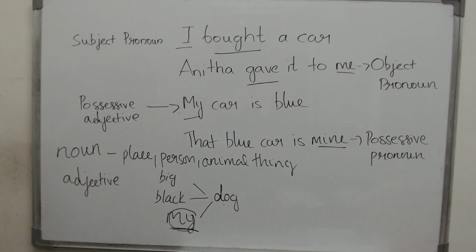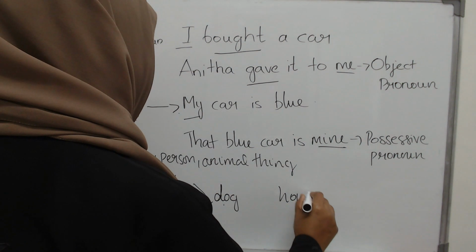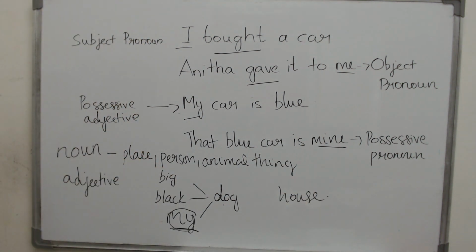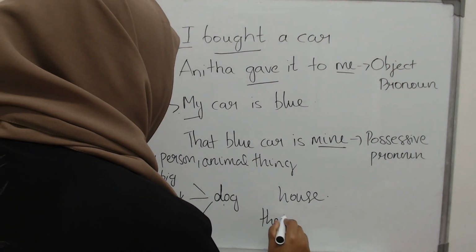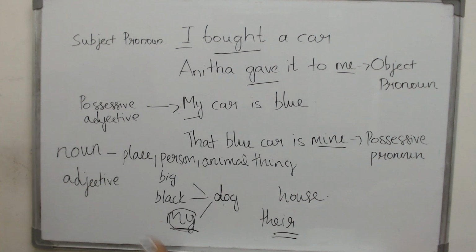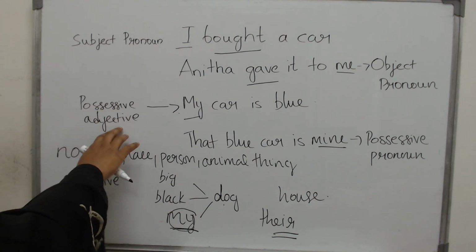Now take something else, for example. What about a house? A big house, a two-storied house, a clean house, or their house. The word their shows who possesses that house. Who does that house belong to? That is called a possessive adjective.